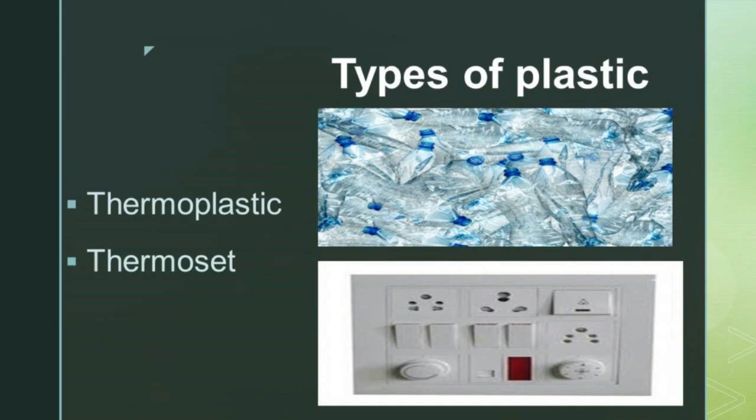First, we are going to see thermoplastic. Polyethylene, also called polythene, which we are using in day-to-day life as carry bags, is a thermoplastic. It is an example of a plastic.